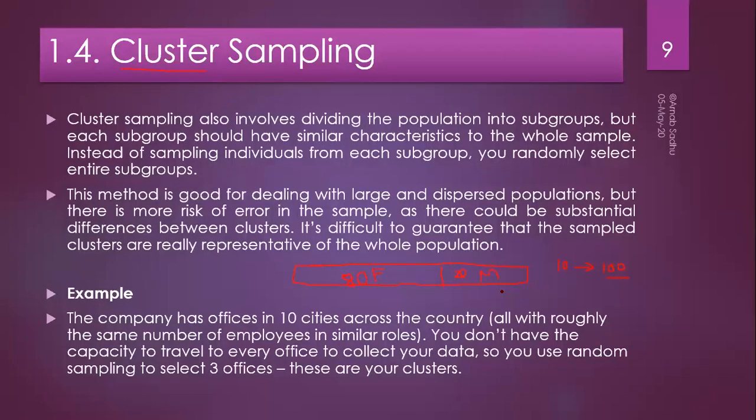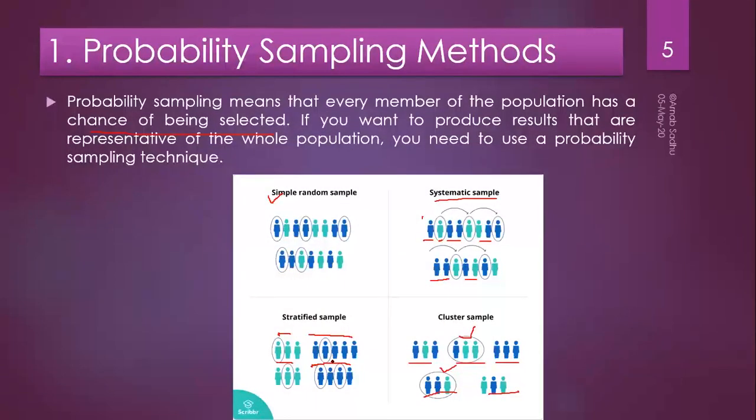How do we sample then? We can select any cluster out of the 10 clusters with a probability of 1/10. The selection criteria for cluster will be random. In case of stratified sampling, the strata are the subgroups. In case of cluster sampling, clusters are the subgroups. But in case of stratified sampling, one or two observations are selected from each and every strata. In cluster sampling, the whole cluster is selected. Whole cluster, no subgroups of the cluster, right? Whole cluster is selected.